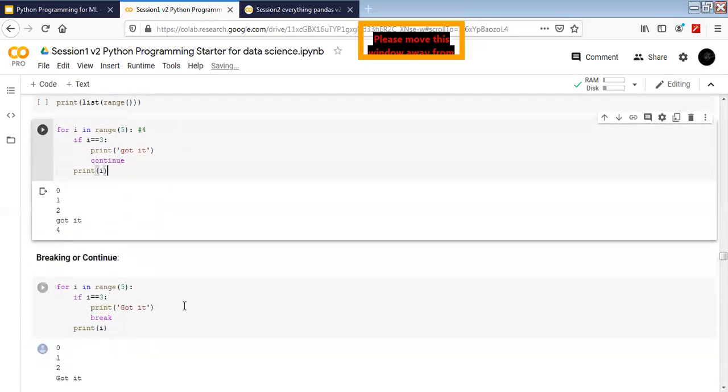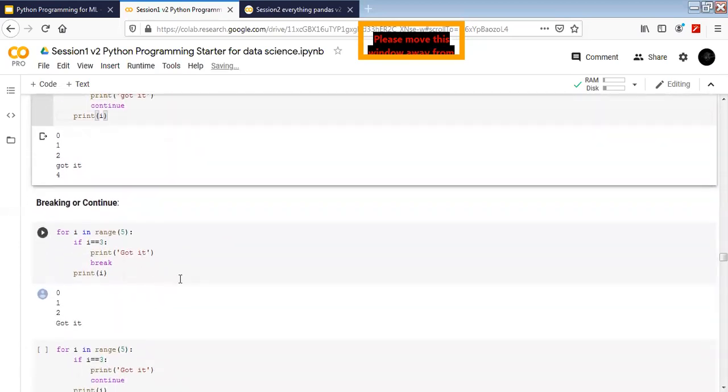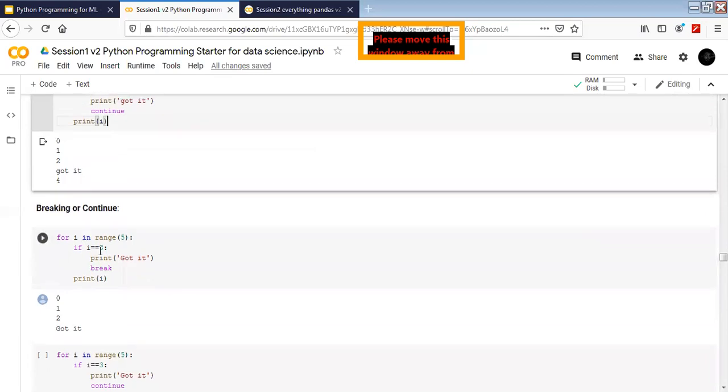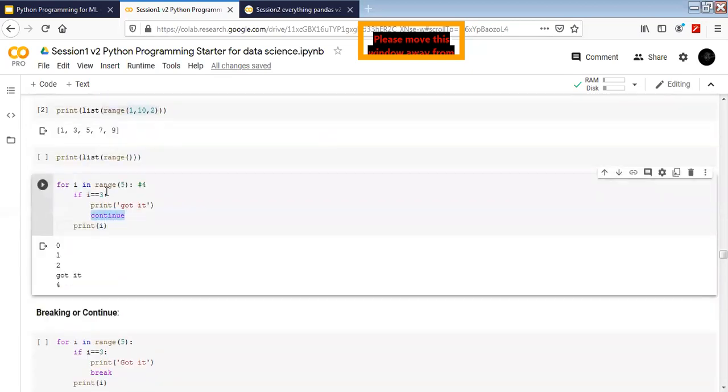Thank you, sir. Okay, and then we'll see break and continue both together. Continue, we have already seen how it works. Continue means that the loop is not going to break completely. What's going to happen is it's going to skip the rest of the part after the continue, and it will go back to the for here.